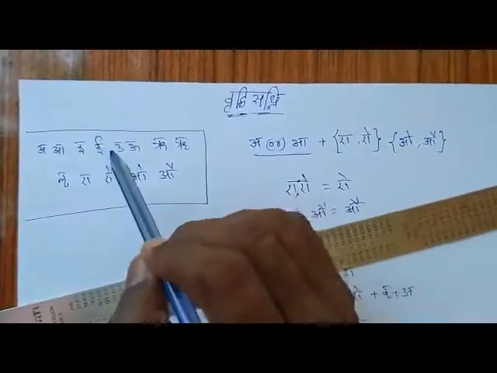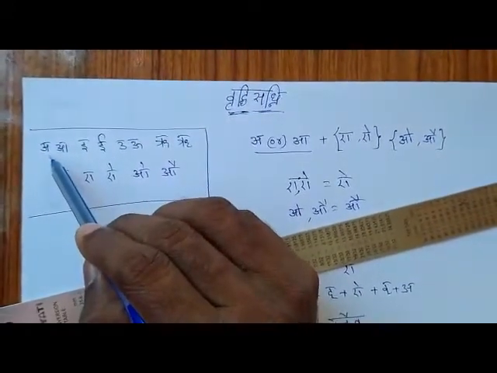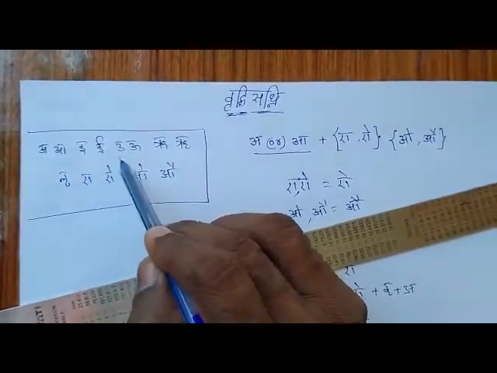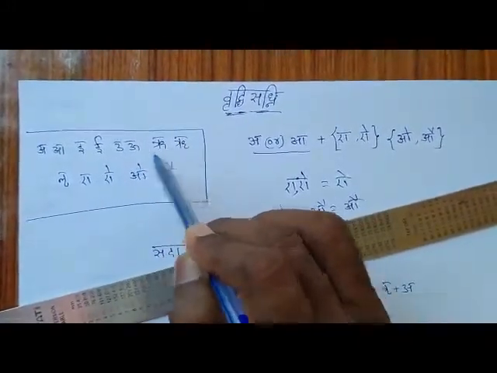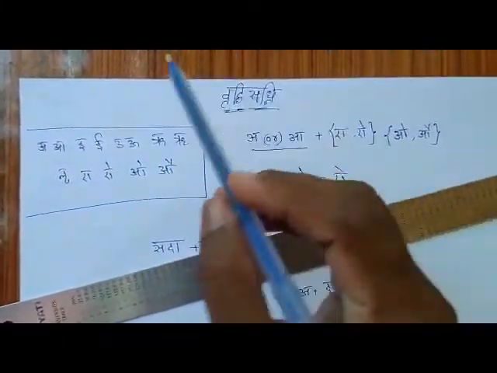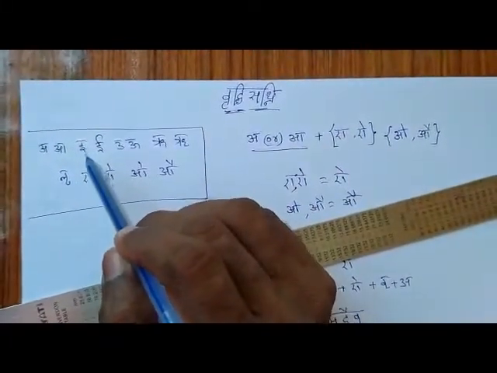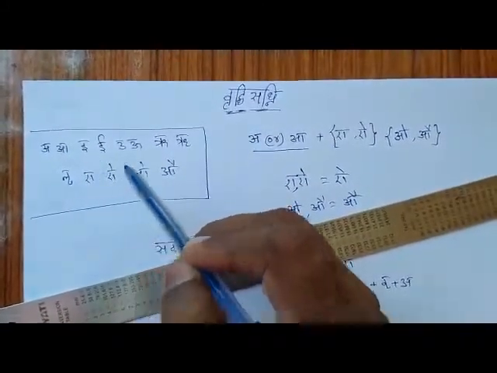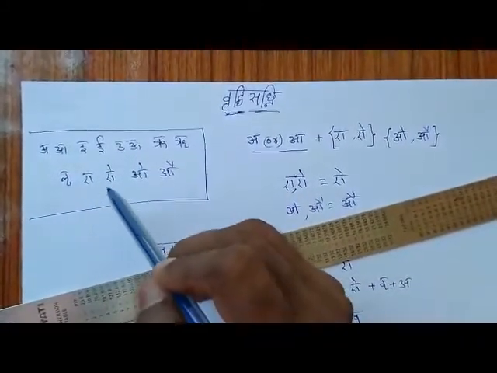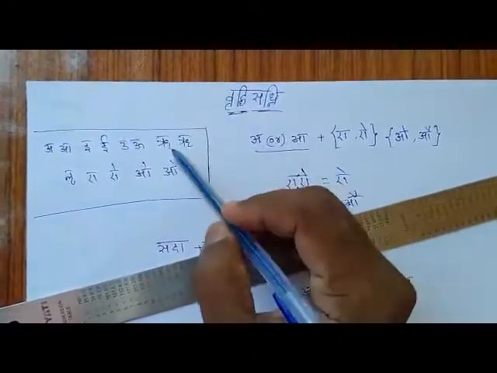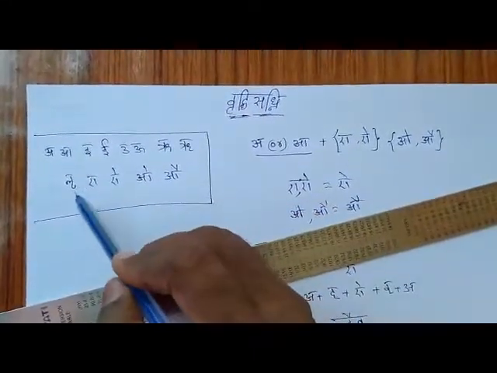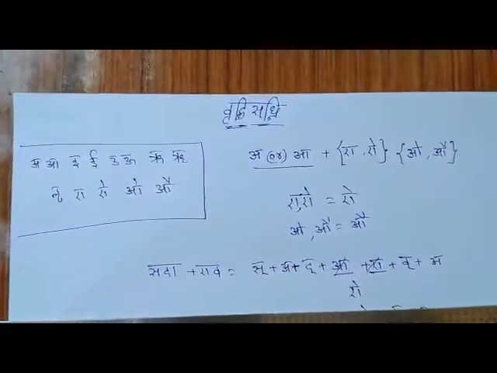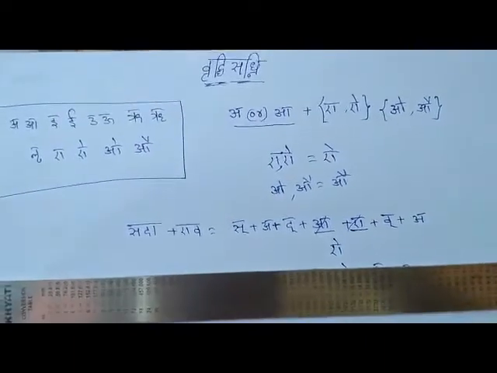Whereas in Guna Sandhi, the first word must end with either short A or long A, and the second word should start with any one of the letters I, U, Ru, Lu. Then instead of the first word's last letter and the second word's first letter, for I, E will take place; for U, O will take place; for Ru, Ar will take place; and for Lu, Al will take place. These are the rules of Yan Sandhi and Guna Sandhi from the previous video.